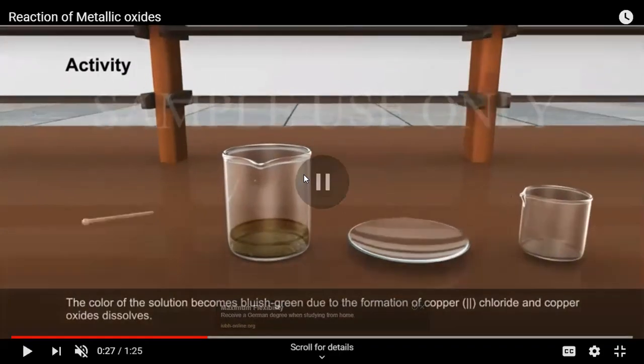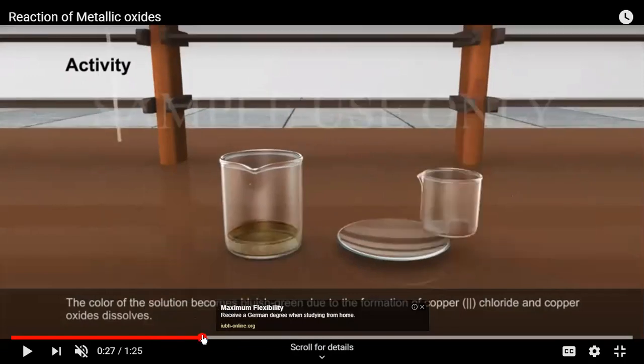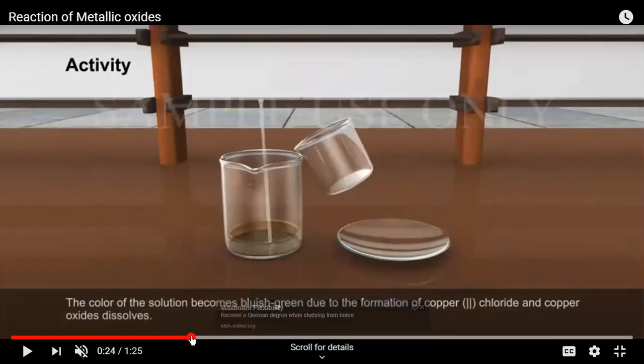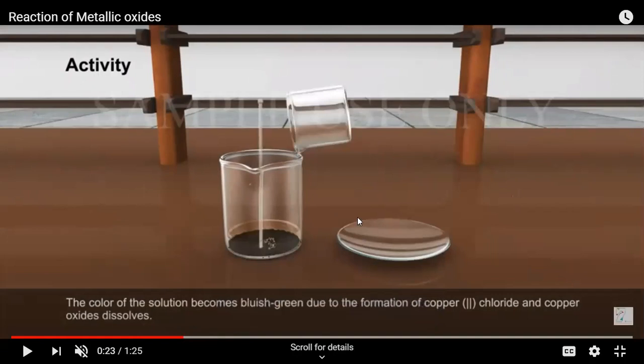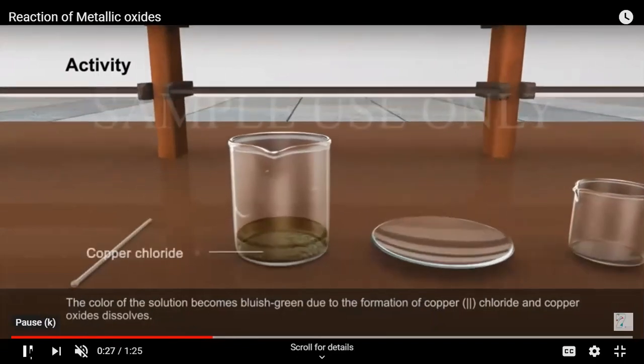Now, as you can see, the color changes. Initially, the color of copper oxide was black. Now, when I have added hydrochloric acid to it, you can see the color changes to bluish green.